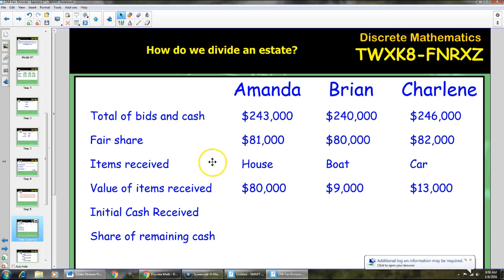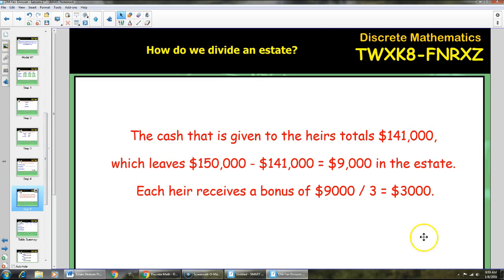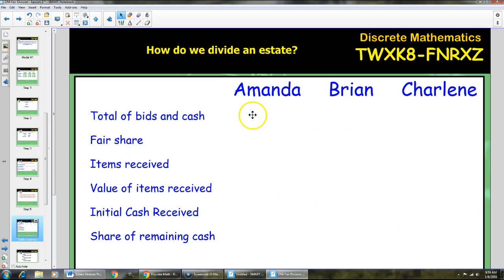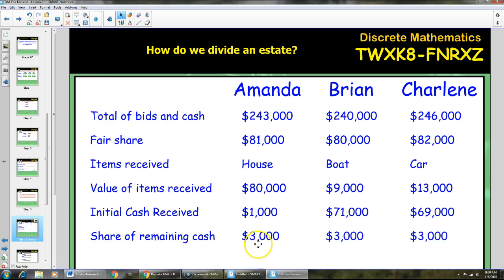Now the initial cash received is the difference between these two values, the fair share minus the values of items received. As we can clearly see, that's $1,000 in Amanda's case. And the share of remaining cash, we figured out that value from this step. The remaining cash turned out to be $9,000. Break that up into 3 pieces, we get $3,000 each. So the final settlement would look like the following.